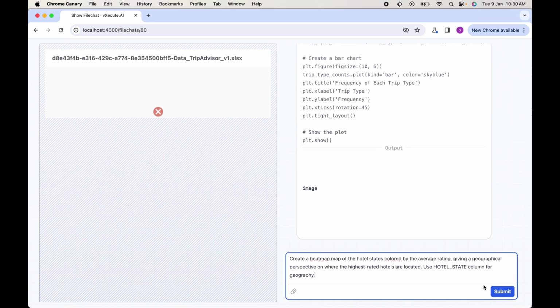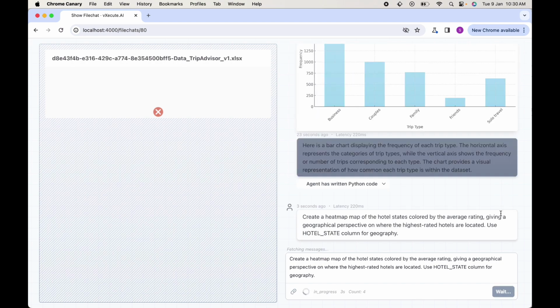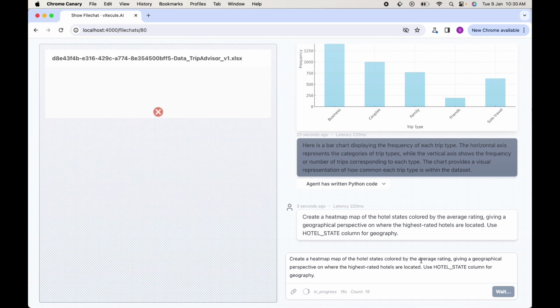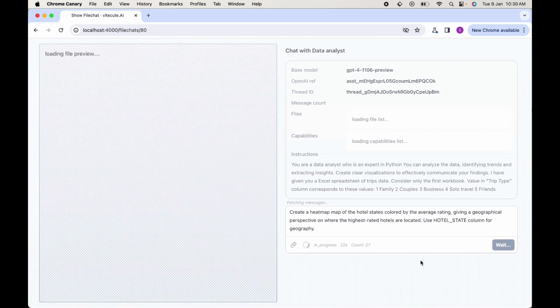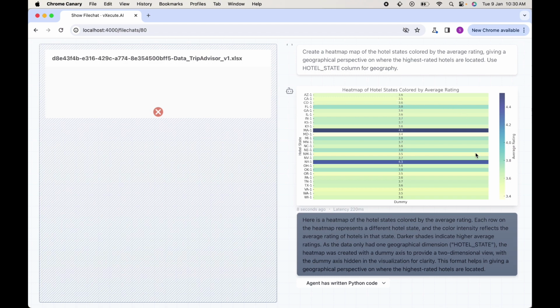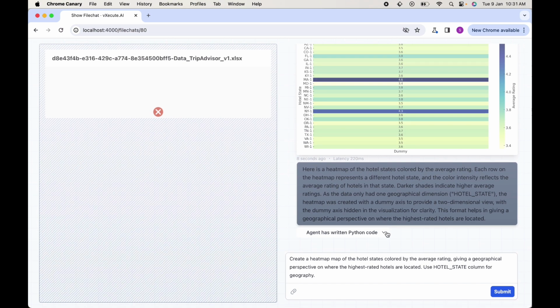Create a heatmap of the hotel states colored by the average rating. We can make it write better programs by saying, use hotel state column for geography. The agent has created the heat map, but what's the dummy column at the bottom? Aha! The heat map was created with a dummy axis to provide a 2-dimensional view.